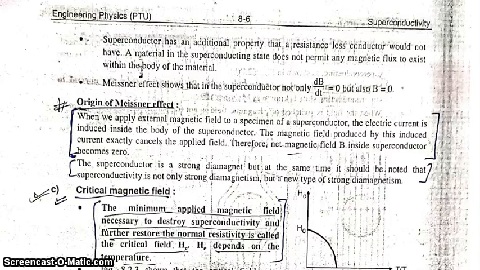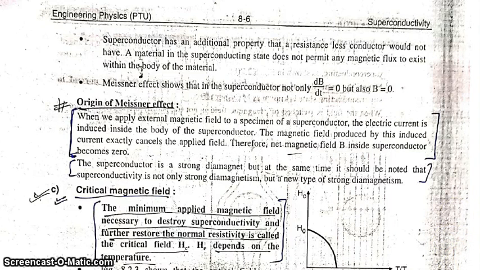Now next, what is the origin of the Meissner effect? When we apply an external magnetic field to a specimen of a superconductor, an electric current is induced inside the body of the superconductor. The magnetic field produced by this induced current exactly cancels the applied field, therefore the net magnetic field inside the superconductor becomes 0. So this is the origin of the Meissner effect. The superconductor is a strong diamagnet, but it should be noted that superconductivity is not only strong diamagnetism but a new type of strong diamagnetism.